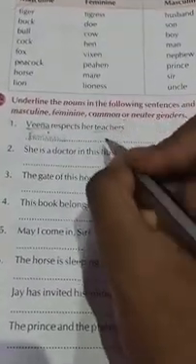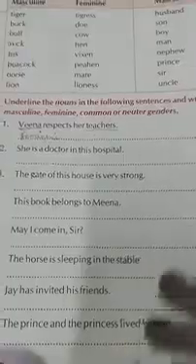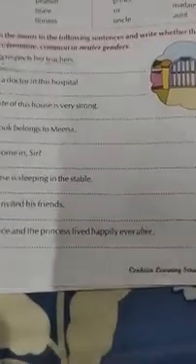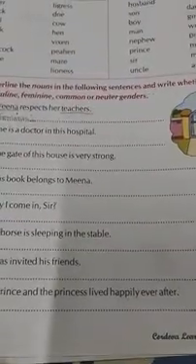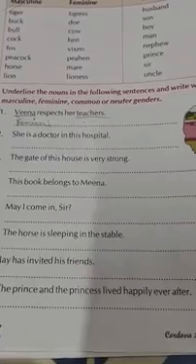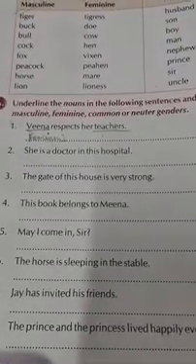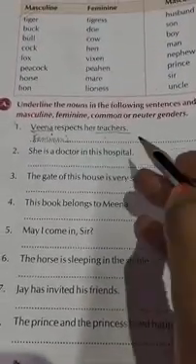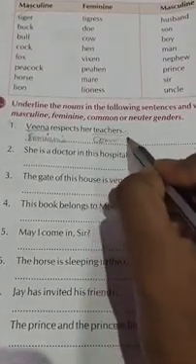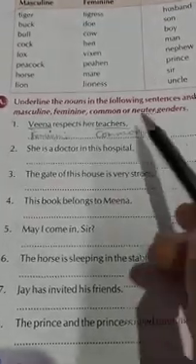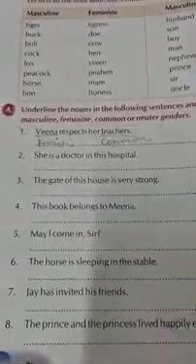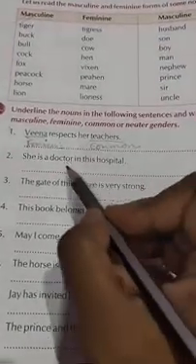Okay, and teachers. So children, teacher. It's not possible for us to differentiate whether a teacher is a male or female. So teacher is common gender. So we will write here common. Okay. See the second one. She is a doctor in this hospital. So I am going to underline doctor.